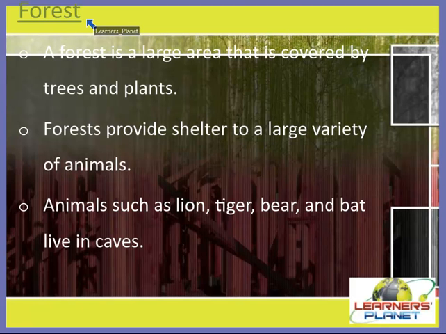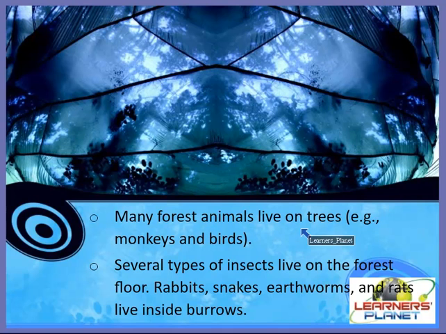Yes, forest. The third main habitat is the forest. So what is actually a forest, children? A forest is a large area that is covered by trees and plants, and forests provide shelter to a large variety of animals like lion, tiger, bear, bat. They live in caves. There are other animals also which live in forests. Let's have a look at it. Yes, many forest animals live on trees like monkeys and birds.